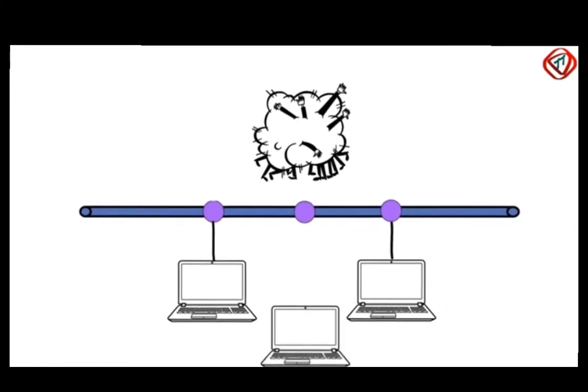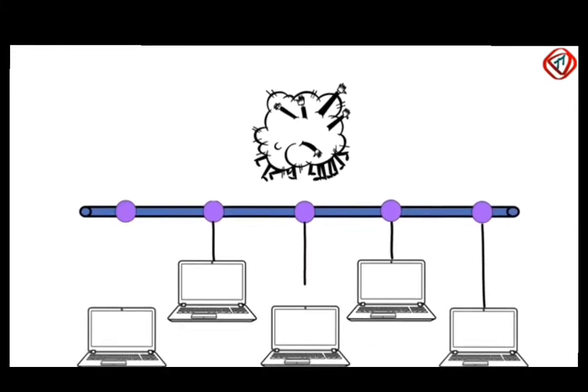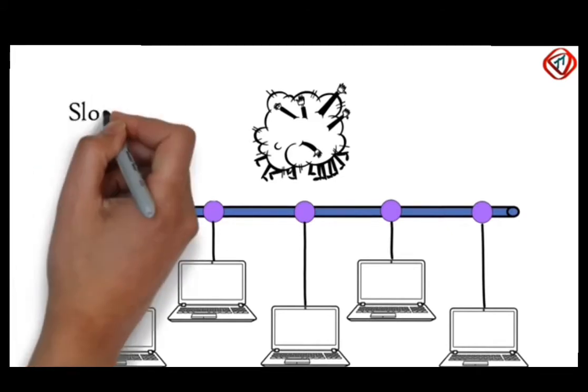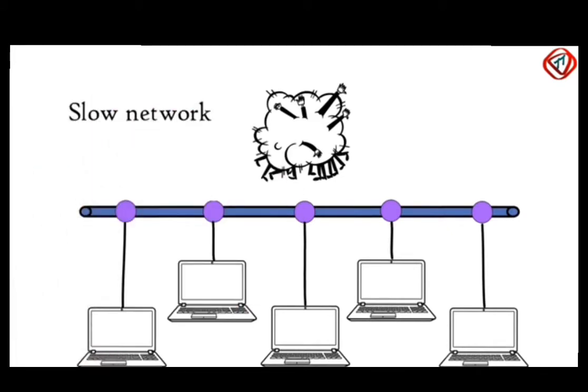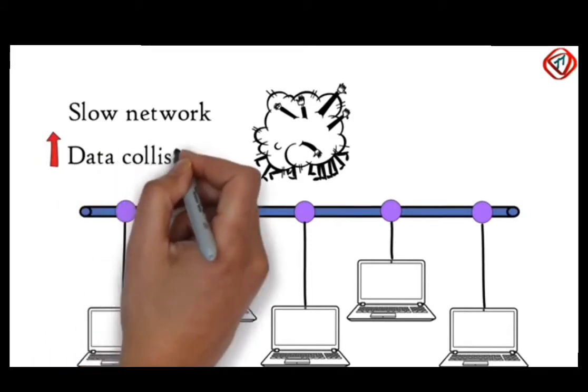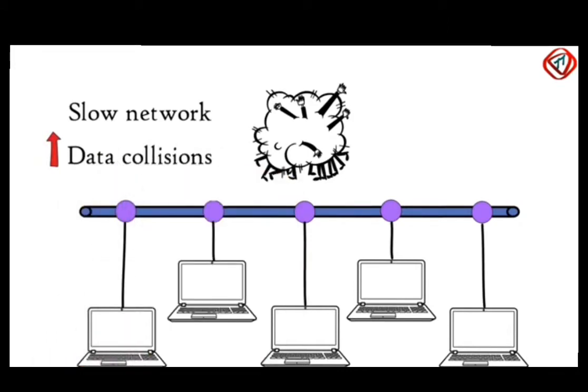Therefore, if more computers are connected to a single cable in a network, the network becomes slow and also increases the chances of data collision. That is one of the reasons bus topology is rarely used in modern computer networks.